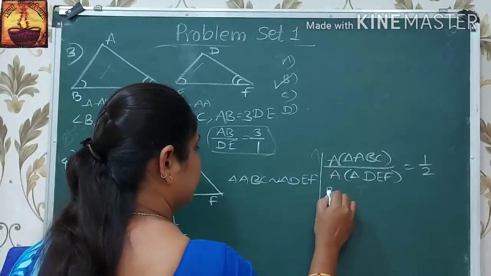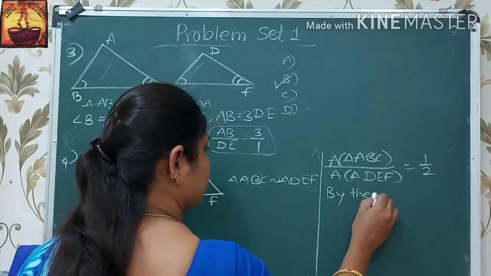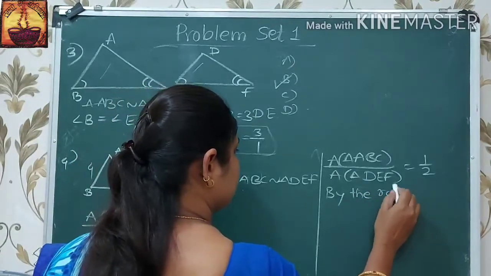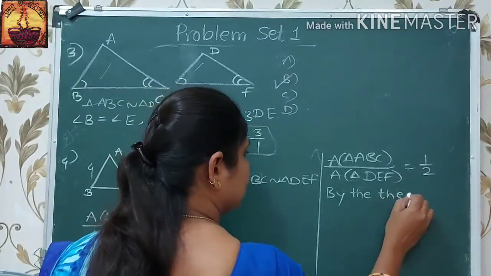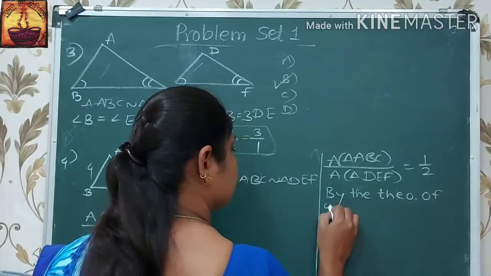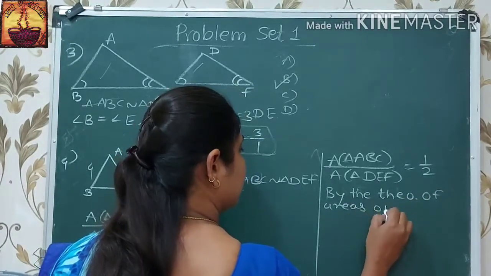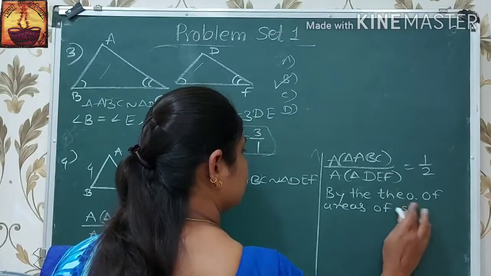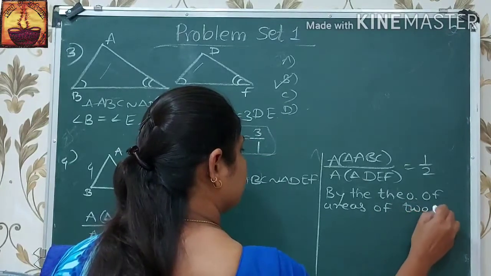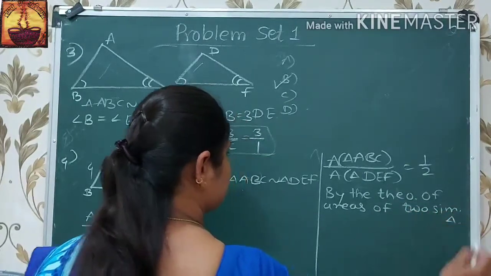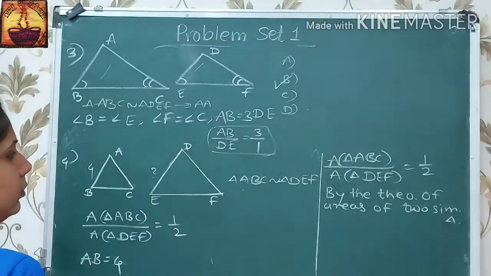Now, by the theorem of areas of two similar triangles, we have